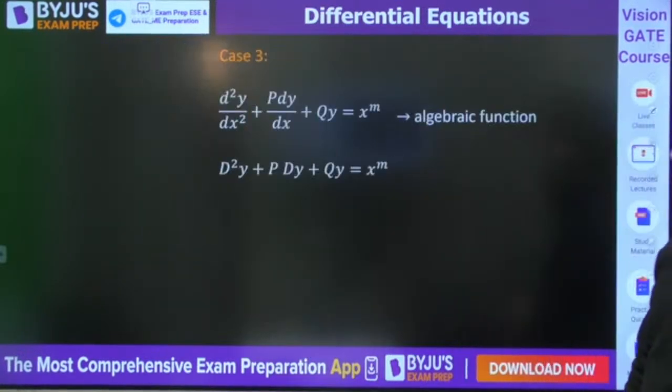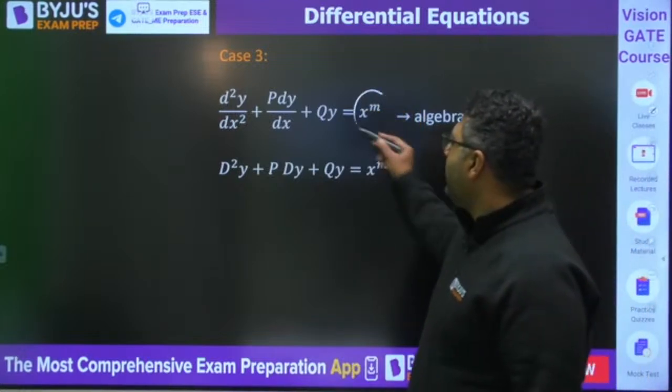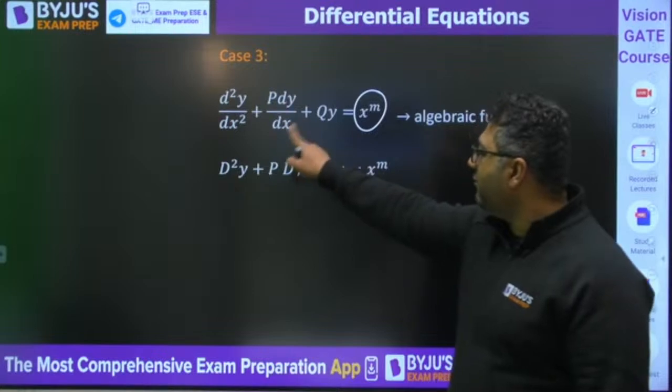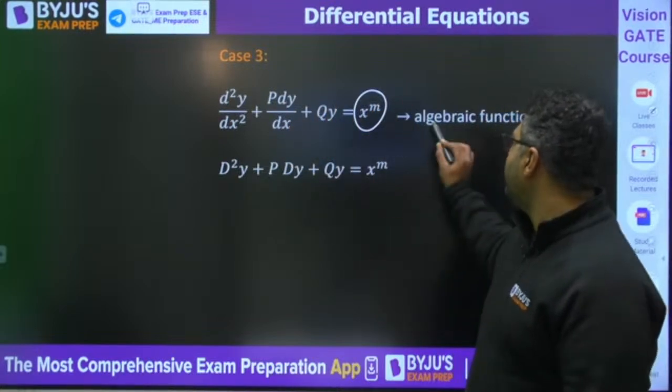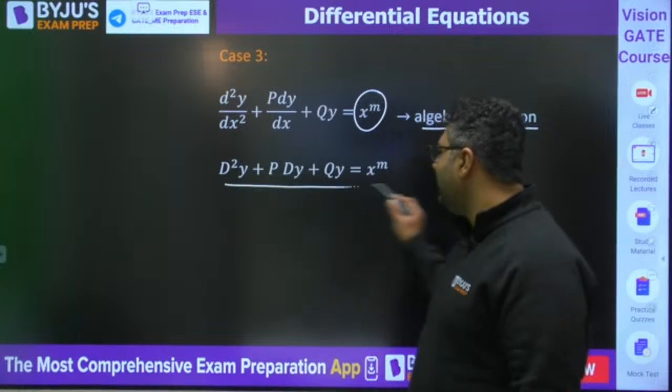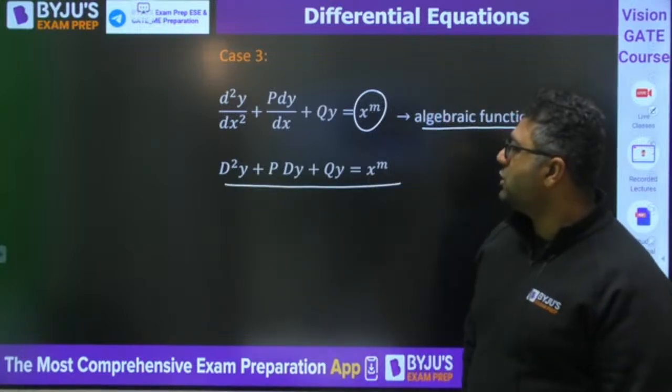Next question, next case, x to the power m. When we have d square y by dx square plus p dy by dx plus qy equals x to the power m, this is the algebraic function. We can write it in the same way. So let us see one question on this also.